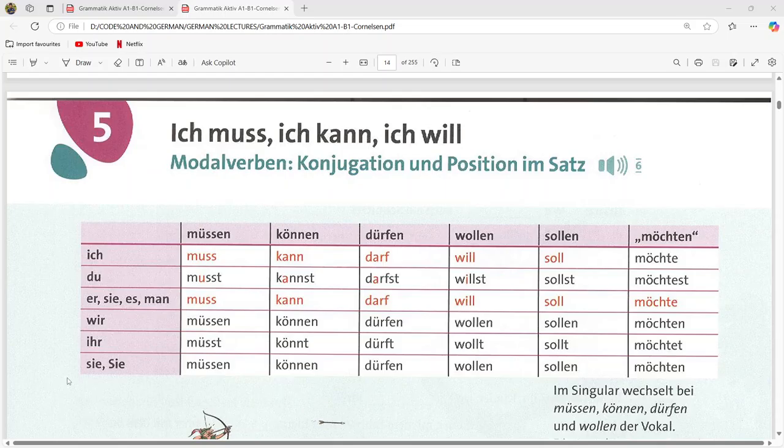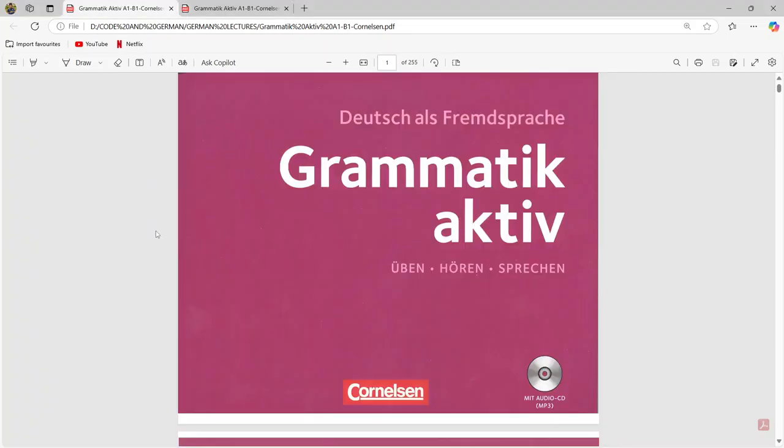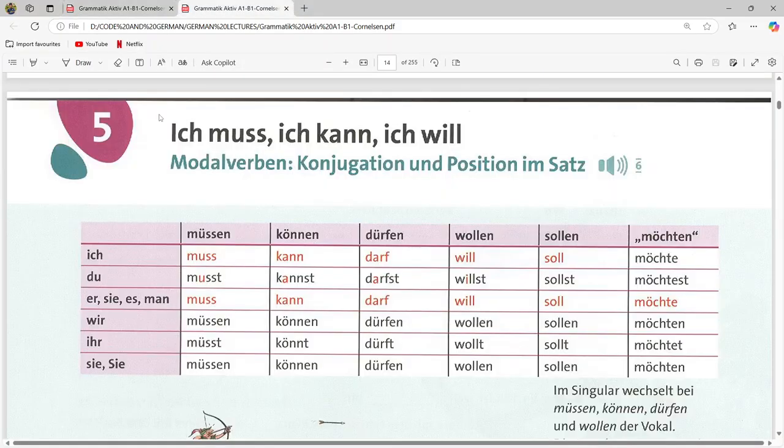Today we will be solving chapter 5 of this book, Grammatik Aktiv by Cornelsen. So we start with the chapter. The chapter's name is Ich muss, ich kann, ich will. Okay. So muss means must, kann means can and will means want. So the chapter is like I must, I can, I want. Okay, so this is all about the Modalverben.